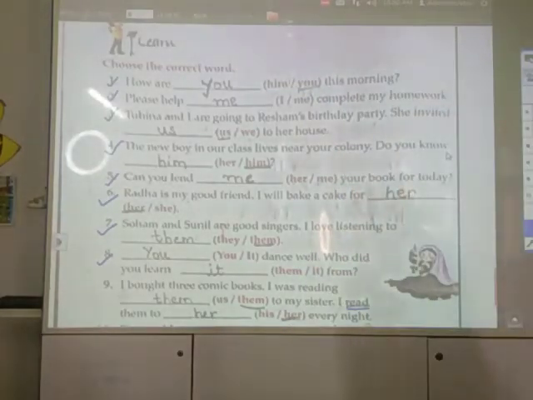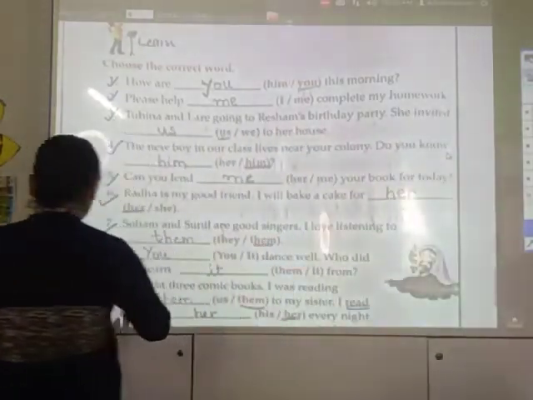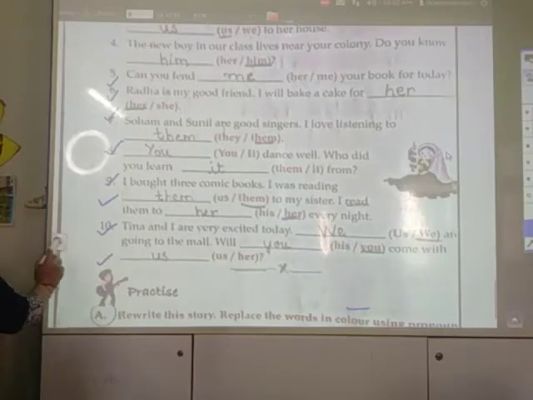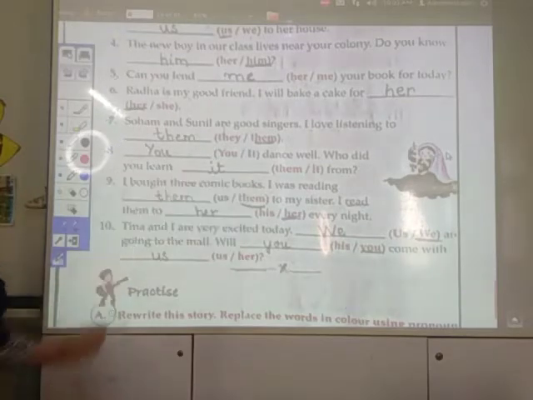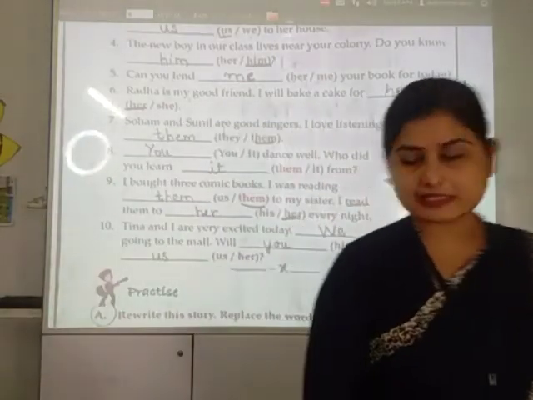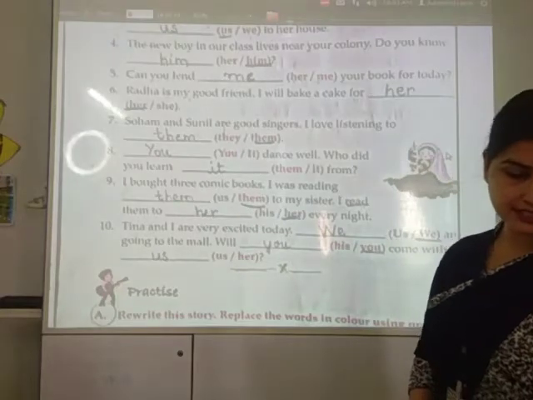So up to number 9 it is done. Only one number, the last one, is left. Number 10. What is number 10? Number 10 is Tina and I are very excited today. We are going to the mall. Will you come with us? So this is the exercise on page number 36.